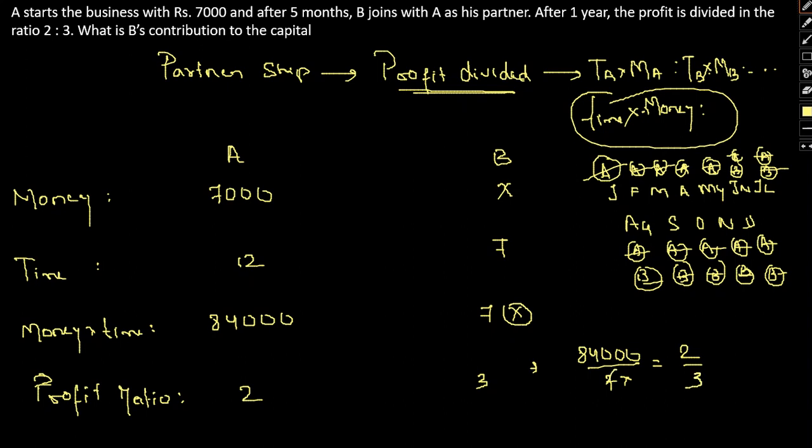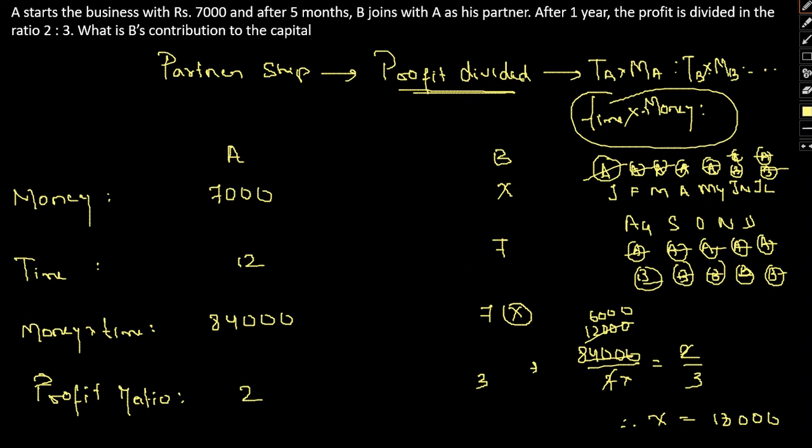If we cut the same, this is 12,000, 6,000. So therefore x will be equal to 18,000.